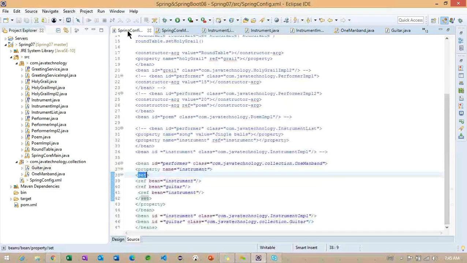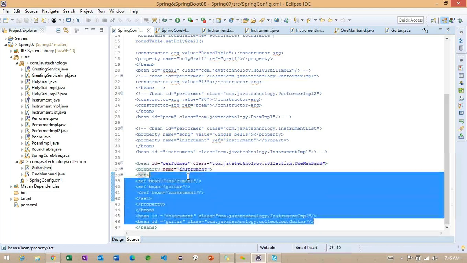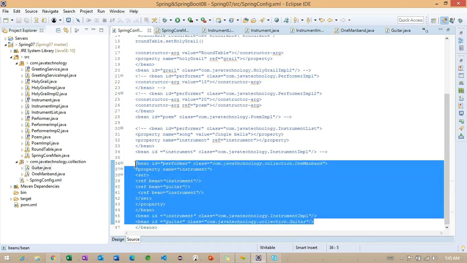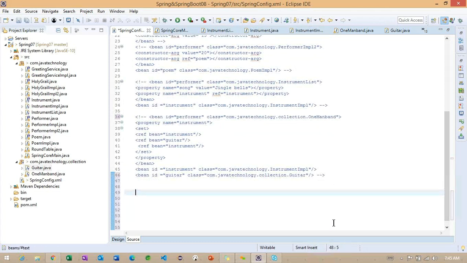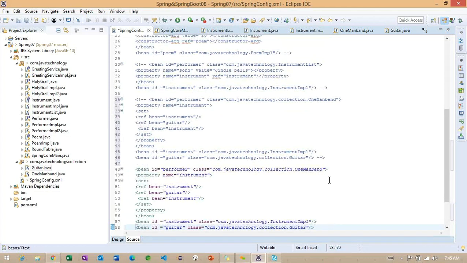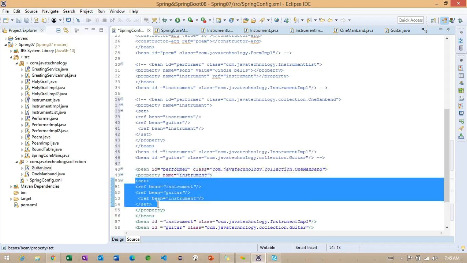Now we'll go back to this particular config. What I will do is copy and comment this section. So now we will define here one more time. The same class we are using, the property also the same. So instead of set,